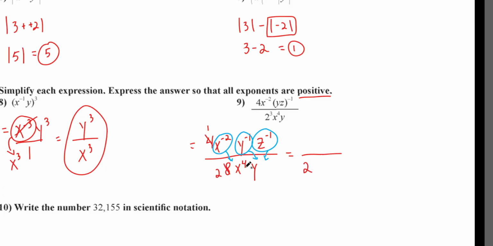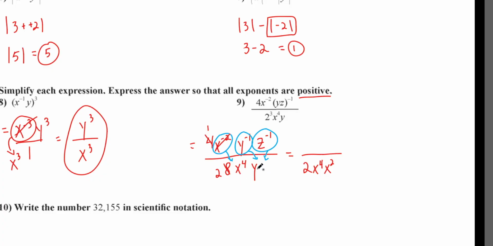Let's do the x's now. I already had an x to the fourth on the bottom, didn't I? Yep. What else is going to be on the bottom now? 2. No, not a 2. An x squared. It's not a 2. I know, but you didn't say it right. I know what you meant, but you got to say it right. So this goes to the bottom. It leaves it here, goes to the bottom, makes it x to the positive 2.